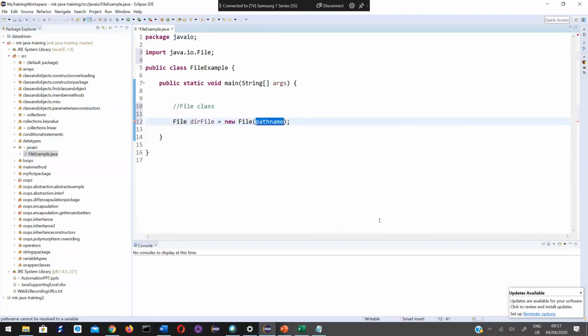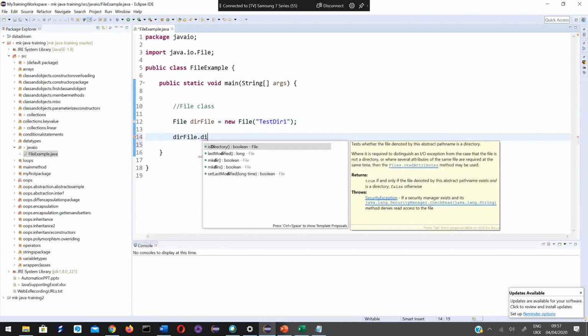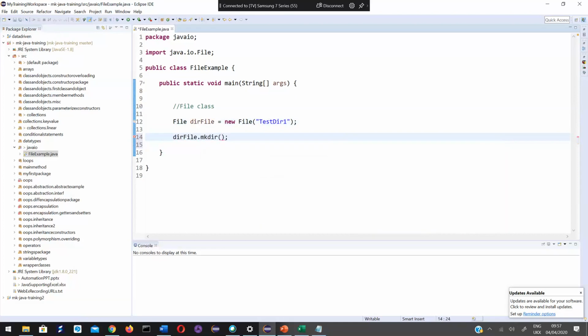Now I would like to create a directory whose name is test dir1. On this dirFile object, I need to call a method called mkdir. At the end, I will simply print done.